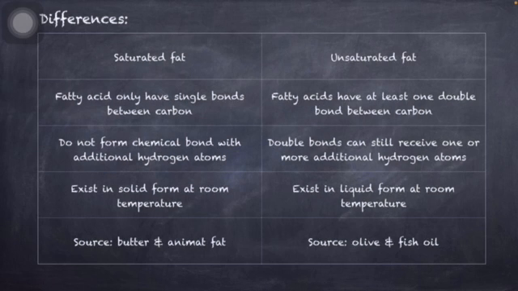And for the differences, for saturated fat, the fatty acid only has single bonds between carbons. It does not form chemical bonds with additional hydrogen atoms, and exists in solid form at room temperature, such as butter and animal fats. For unsaturated fat, fatty acids have at least one double bond between carbons. The double bonds can still receive one or more additional hydrogen atoms, and exist in liquid form at room temperature, such as olive and fish oil.